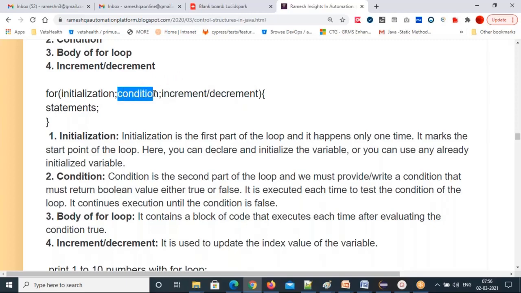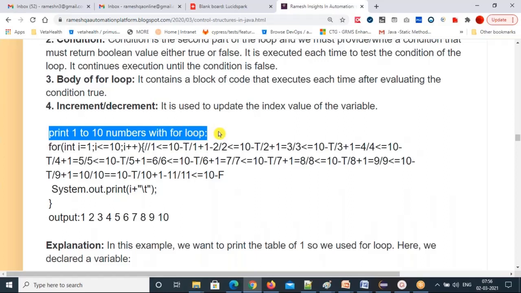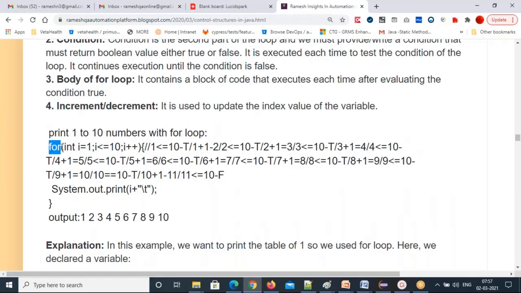If the condition is true, it comes inside the body, again the updated value, again go to the condition. If the condition is false, it is not going to pass inside the for loop body. So it keeps iterating the loop until the condition becomes false. That's the thing. So let's see a simple example: print 1 to 10 numbers with a for loop. So for 1 to 10, so ascending order.